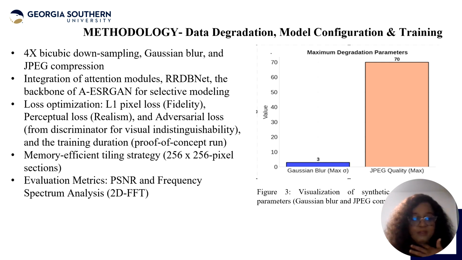In addition to that, for memory efficiency, what we did was to use a tiling strategy. We made the effort to address the issue of the GPU memory bottleneck by implementing this efficient tiling strategy. That is, processing the data in 256 by 256 pixel patches, and then later on we stitch them together back again.